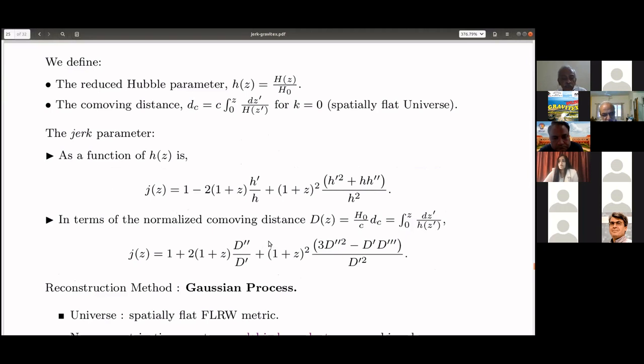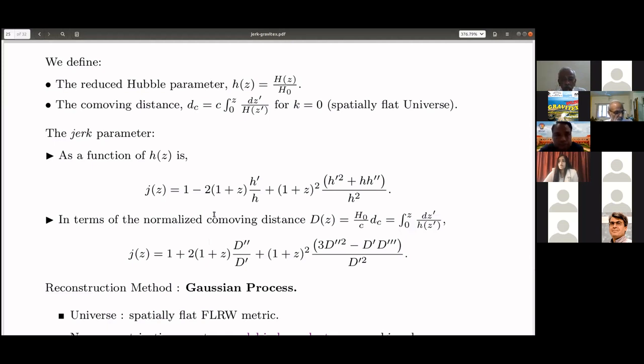Please note a difference. In all the previous cases of parametric reconstruction, we defined j with a negative sign, minus a triple dot divided by H cube. Here we start with the positive sign, because in the earlier case our intention was to compare our work directly with that work of Xi, which was the first reconstruction of jerk.